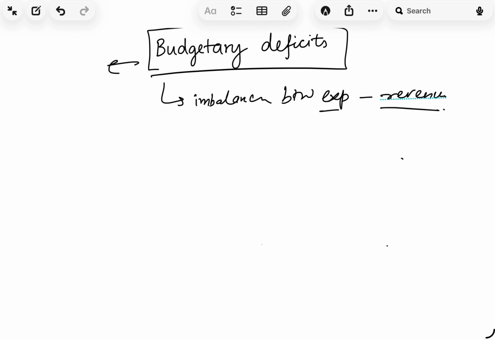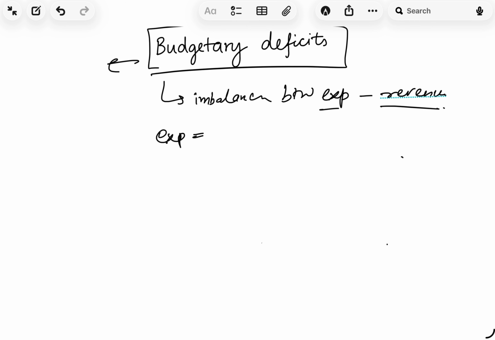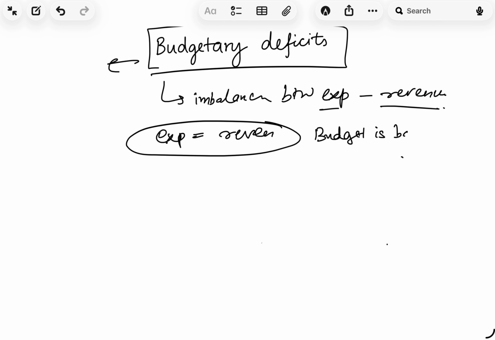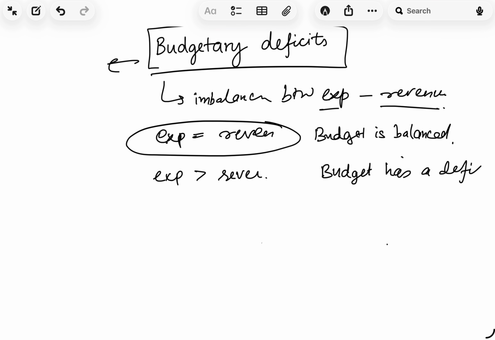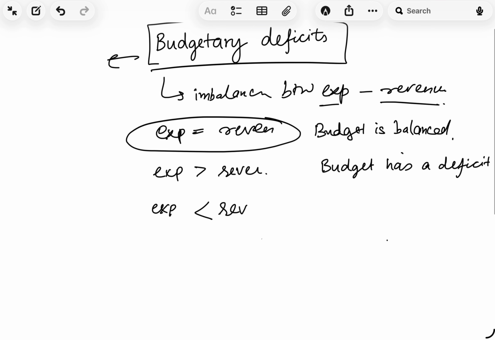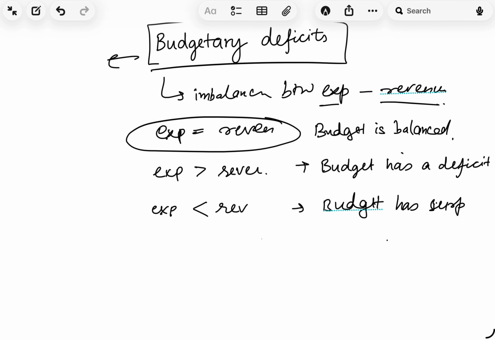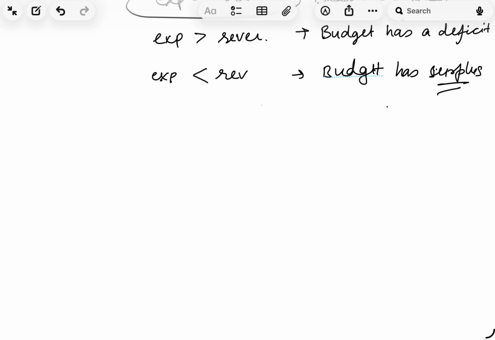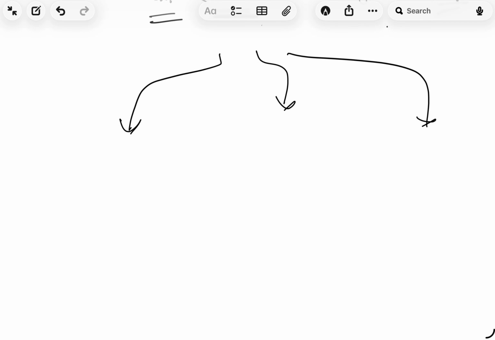If the expenditure is equivalent to the revenue, it is said that the budget is balanced. But if the expenditure is more than the revenue, then the budget is said to be under a deficit. And for another condition, if the revenue is greater than the expenditure, then the budget is said to be in surplus. So it is always ideal for us to have more revenue than expenditure.